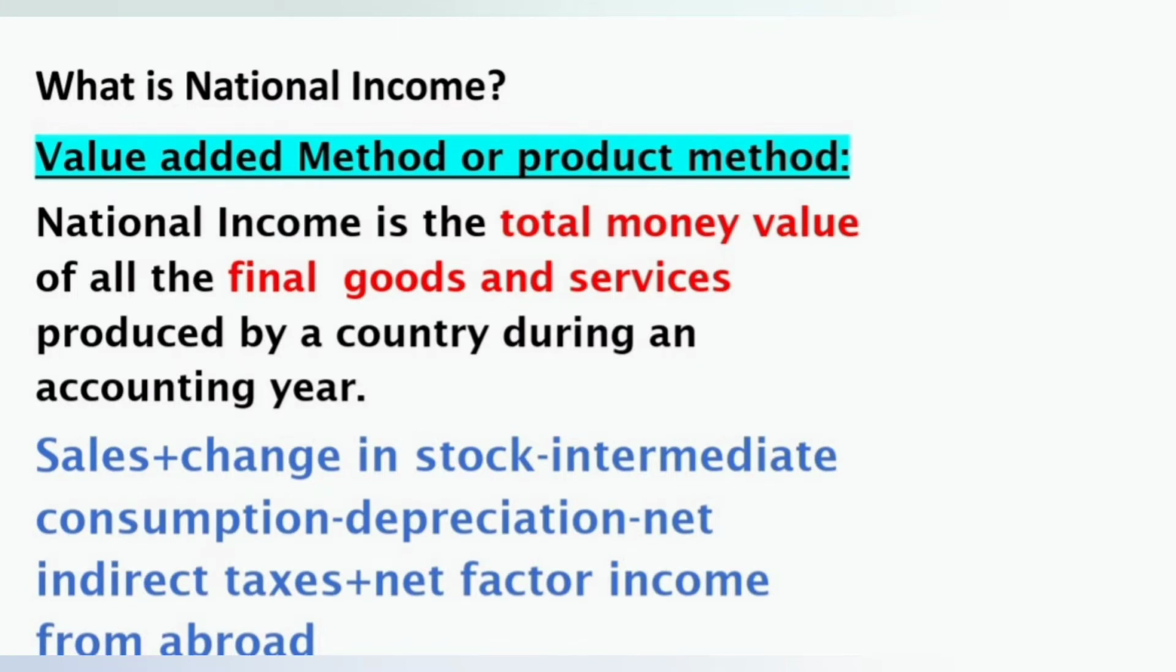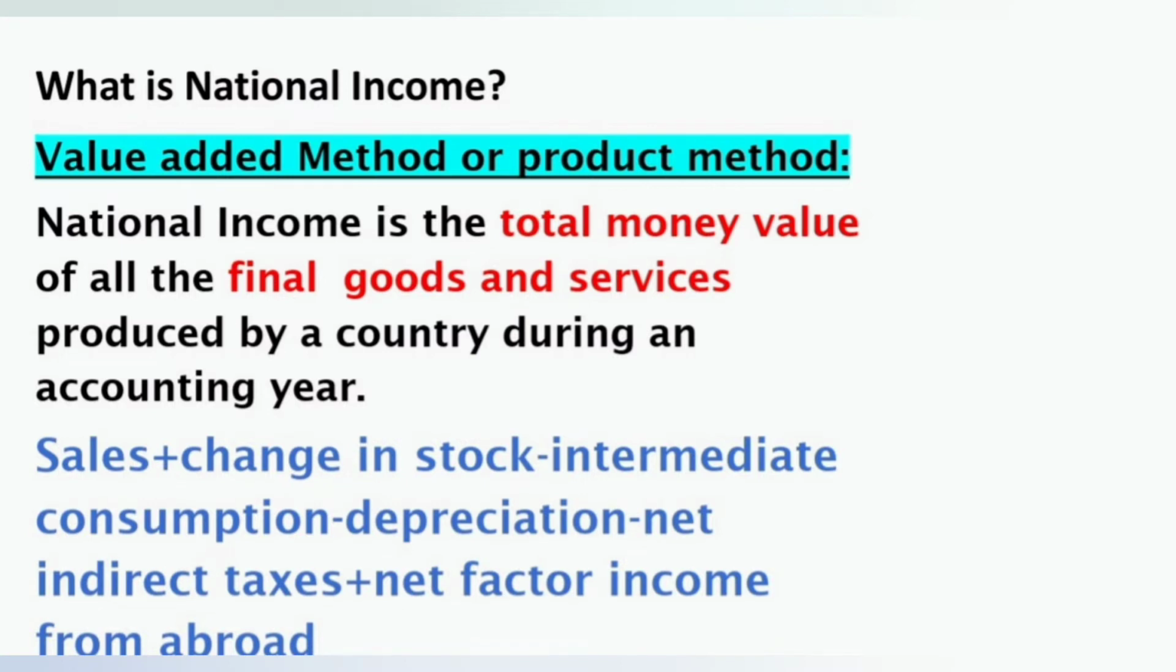And what is national income? It is defined in 3 ways. Or we can say national income is calculated through 3 important methods. First one is value added method or product method. National income is the total money value of all the final goods and services produced by a country during an accounting year. It is calculated in the following way: sales plus change in stock minus intermediate consumption minus depreciation minus net indirect taxes plus net factor income from abroad.